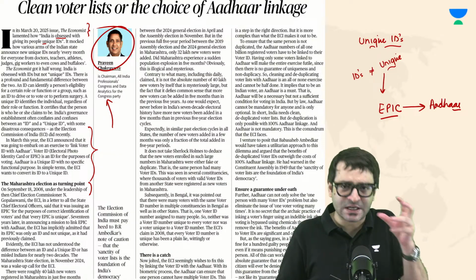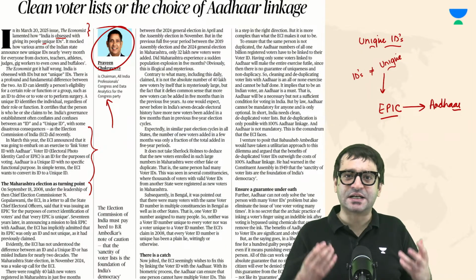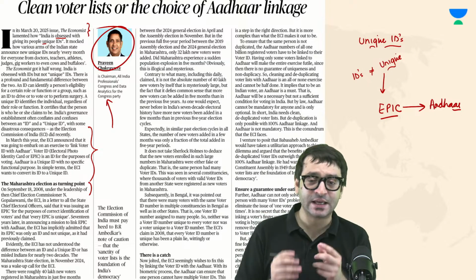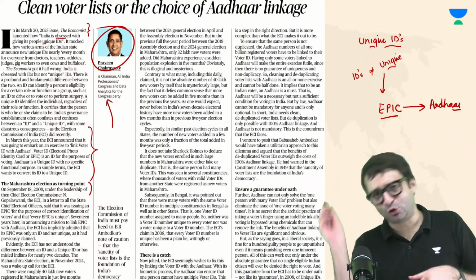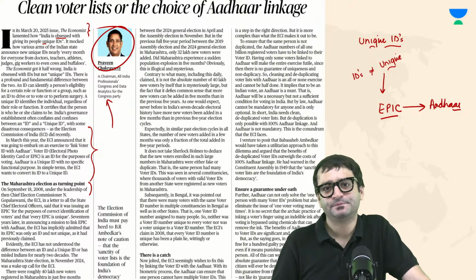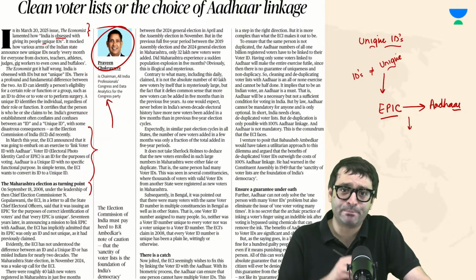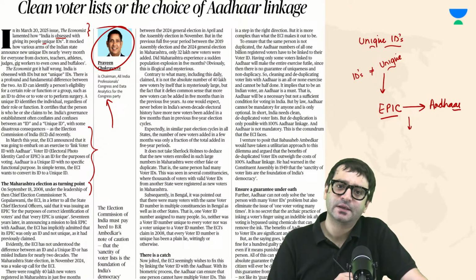At that time, when they started this project of EPICs, their contention was that we will make these voter IDs unique. And now, if you are linking this so-called unique voter ID with unique Aadhaar, that means in 2008 you were wrong. And even now, you will be wrong. Why? Because unless and until you do one thing, you will be wrong. And what is that one thing?